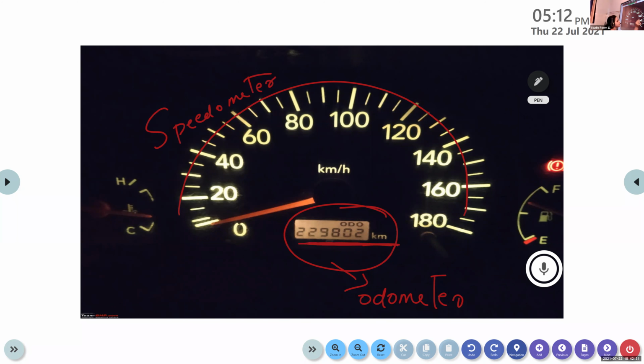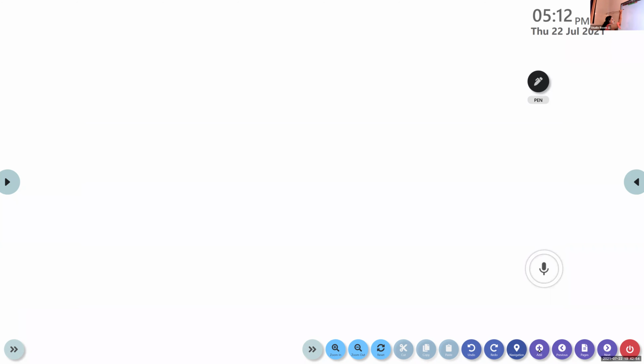But the speedometer is a device that is used to measure the speed of the vehicle. It is expressed in kilometer per hour. So this is the difference between speedometer and odometer. Speedometer is used to measure the speed of the vehicle, whereas odometer is used to measure the distance covered by the vehicle.